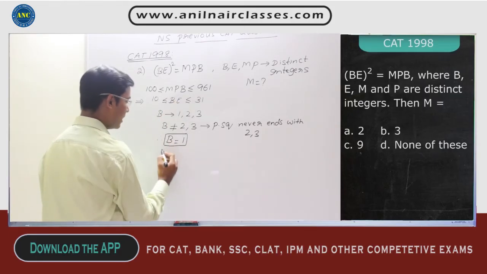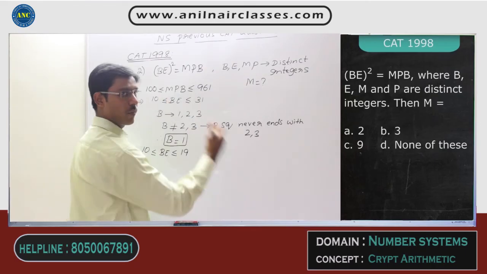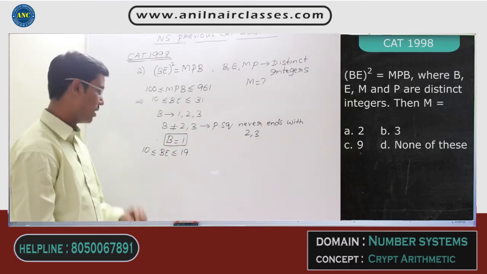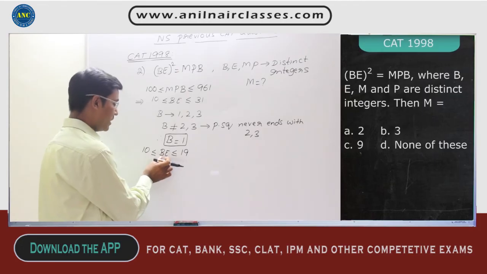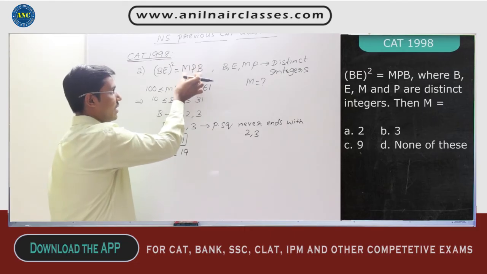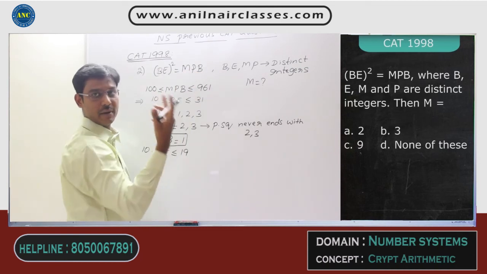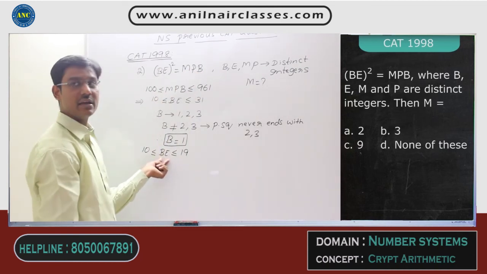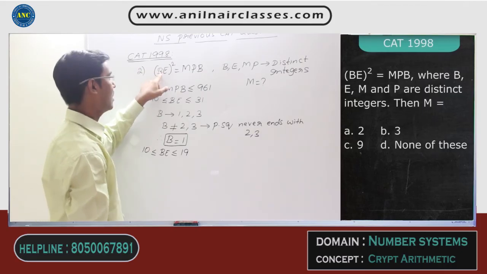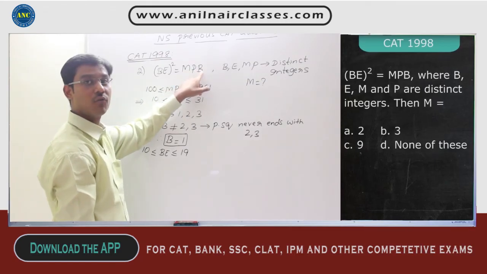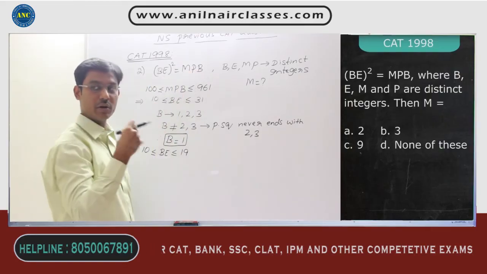That means BE can vary from 10 to 19. Now we have condensed our domain from 10 to 31 to 10 to 19. Now continue further, sir. If BE varies from 10 to 19, when I square this, 10 square gives me 100. It is giving you 100, but the B value here is 0 while it should be 1. It cannot be a possible case. For 12 square, the B value is 1, and 12 square is 144, where the B value is 4. 1 and 4 are not the same, but B must be the same in both places. So it cannot be a possibility.